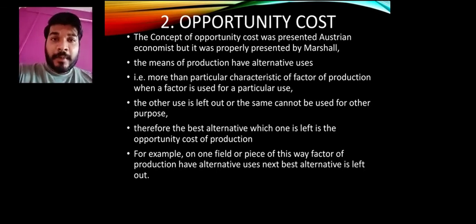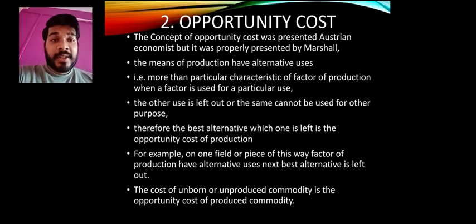Same way, a person is manufacturing. Here we are talking about a farmer who is producing crops. He has a piece of land, and in that land he can produce any crop. Suppose he chooses one crop, the other crop is left out, and that becomes the opportunity cost which has been left out. He can earn more from that, but he is not able to, because he has not chosen that particular crop. So opportunity cost is the cost of the unproduced commodity, which is the opportunity cost of the produced good.